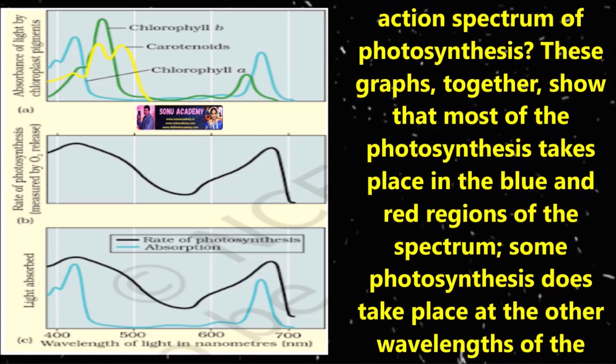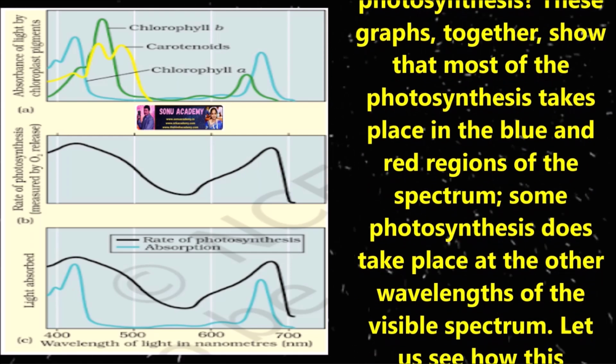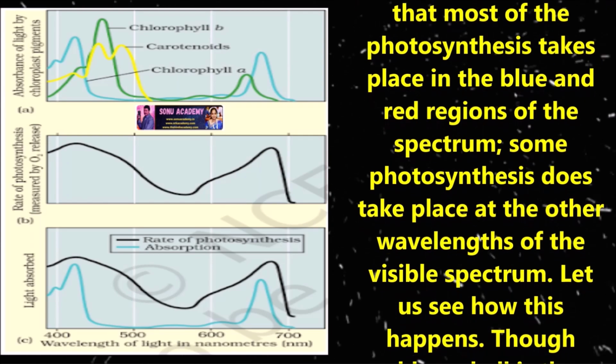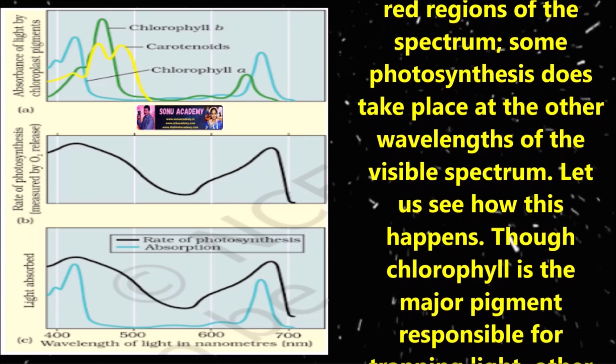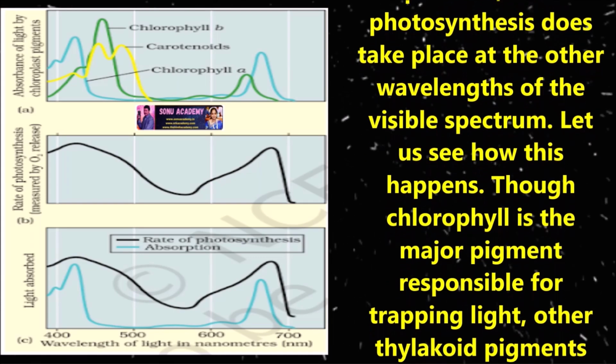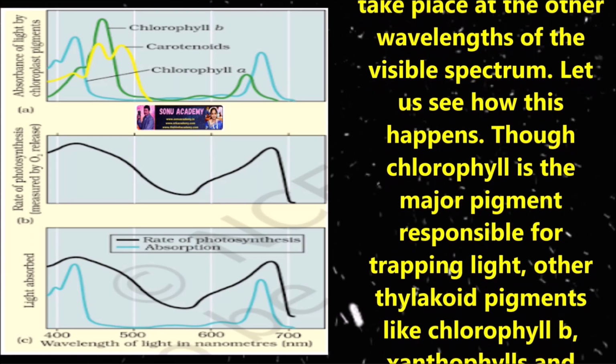Children, these graphs together show that most of the photosynthesis takes place in blue and red regions of the spectrum. Some photosynthesis also takes place at the other wavelengths of the visible spectrum. Let us see how this happens.